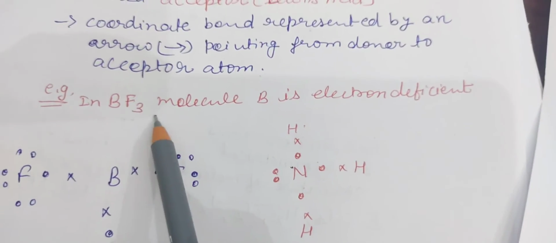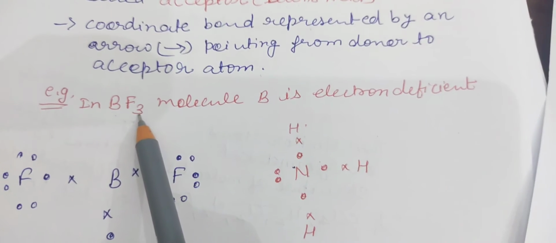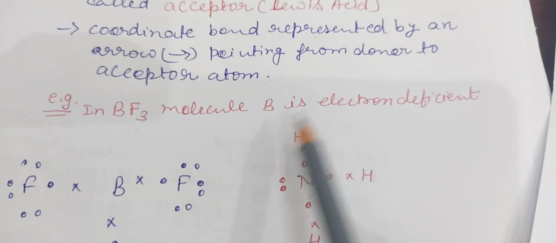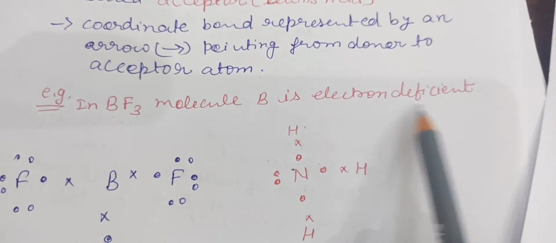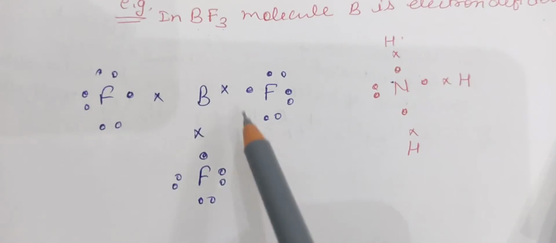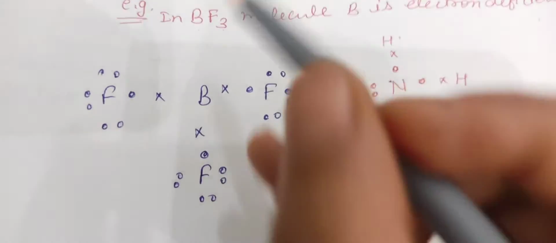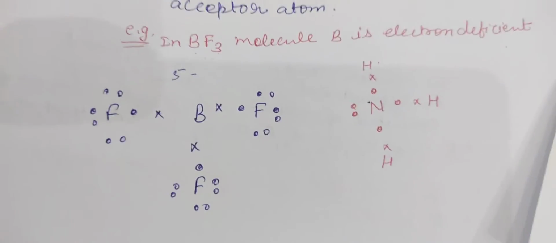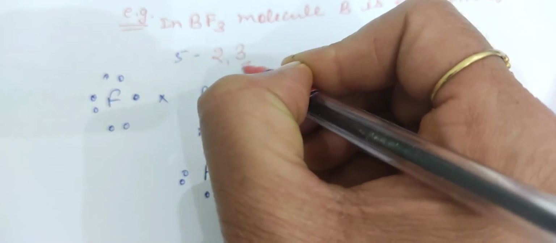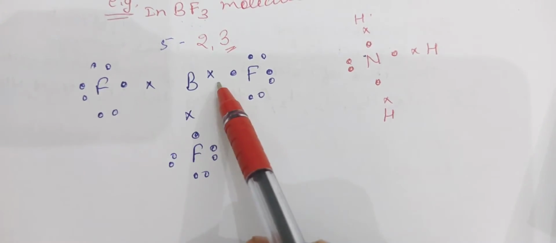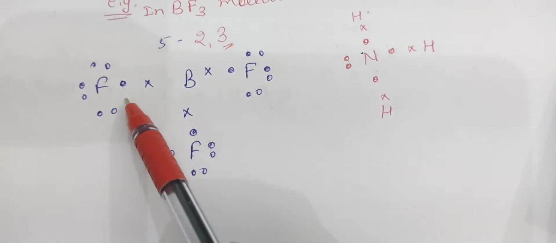Now we will see one example here. In BF3, my dear students, BF3 is an electron-deficient molecule, which is called a Lewis acid. Boron is an electron-deficient atom. How? Just see with the help of the dot structure. Boron has atomic number 5 and electronic configuration 2, 3, so it has 3 valence electrons, which are indicated here with a cross sign. And fluorine has 7 electrons.